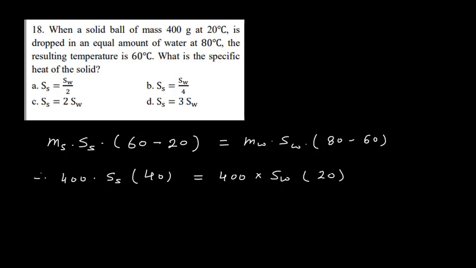Okay, so this 400 and 400 we cancel, and 40 and 20 give us SS equals SW divided by 2. So first option is your correct answer.